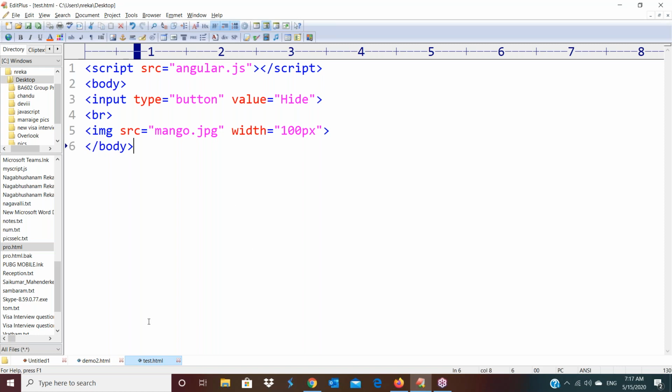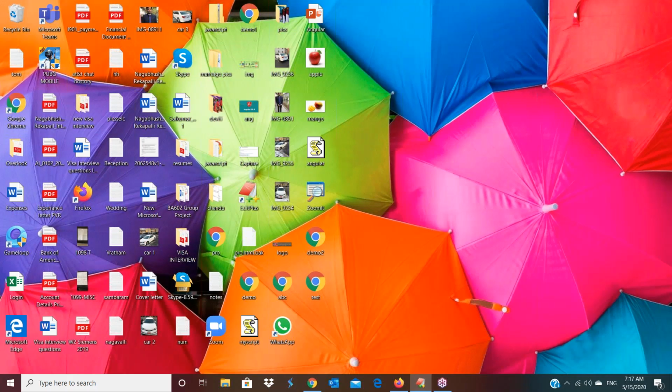One static web page I created, with one button control and one image control. Now I am loading that web page. This is test.html, and in this web page we have that mango.jpg. What is our requirement? Same as in demo2.html: once refreshed, when I click on this button, we hide the Apple image. Like that, in this program, when I click on this button, I want to hide this mango.